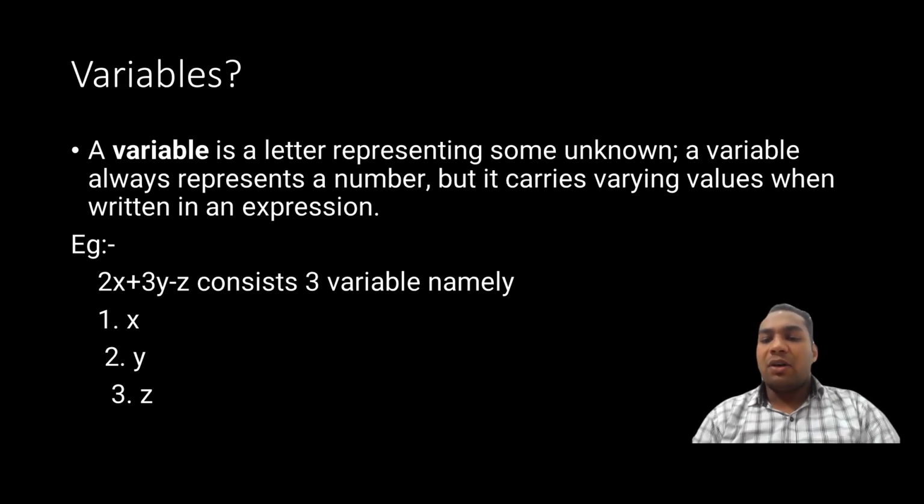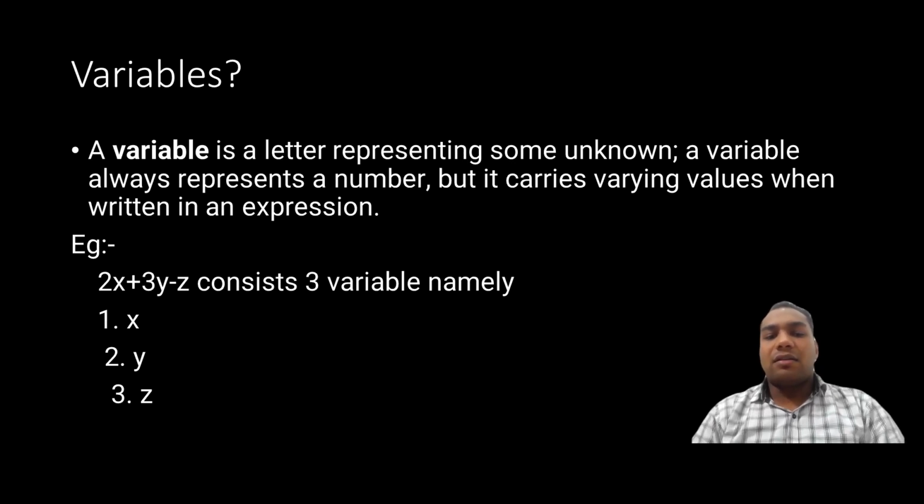We use a variable to determine this value. A variable always represents a number, but it carries varying values when written in an expression. Variable always represents a number, but with varying values. With the situation, it changes from time to time.